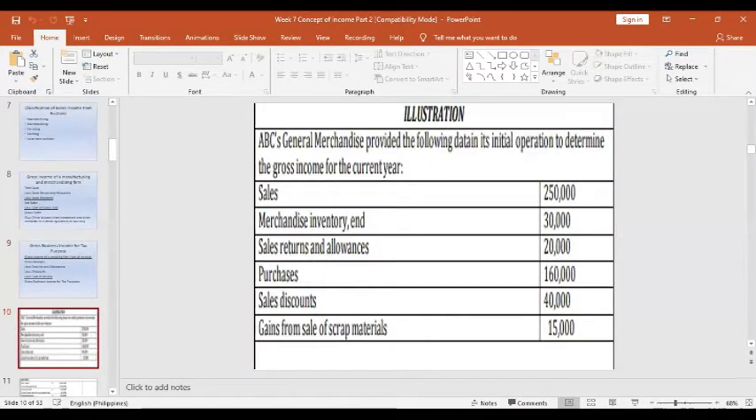So let's have the following illustration. In order to compute for the gross business income, ABC General Merchandise provided the following data in its initial operation to determine the gross income for the current year. So we have the following: the sales, the merchandise inventory, the sales returns and allowances, purchases, sales discount, and gains from the sale of scrap materials. Now, what we are going to compute is the gross income of ABC General Merchandise for the current year.